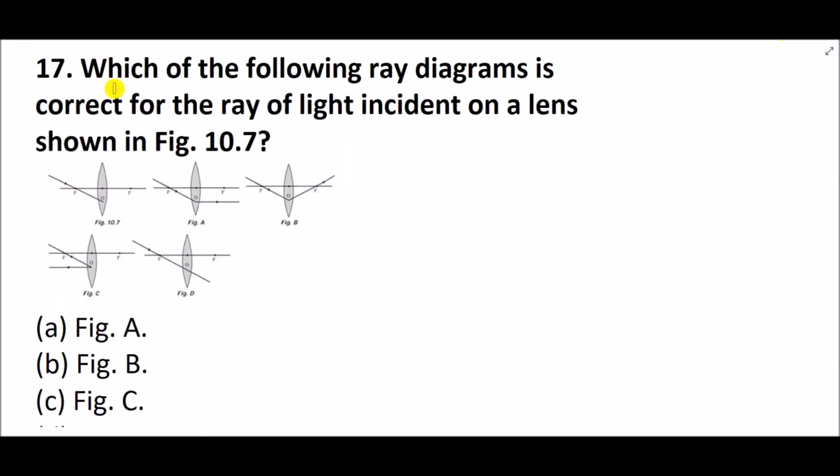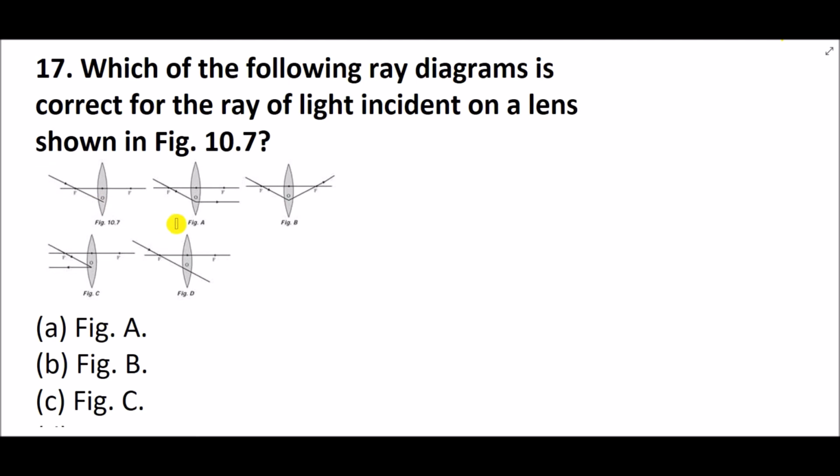Which of the following ray diagrams is correct for the ray of light incident on a lens shown here? See, the incoming rays are passing through the focal point. We know that, whether it is a lens or a mirror, if the ray passes through the focal point, in case of a lens it will refract and go parallel to the principal axis.